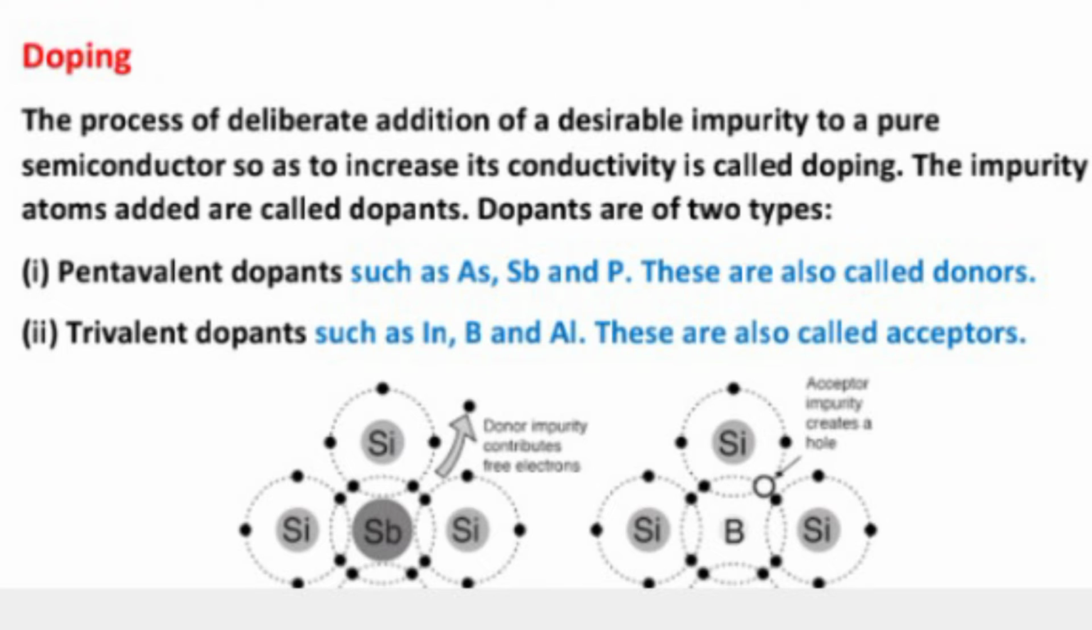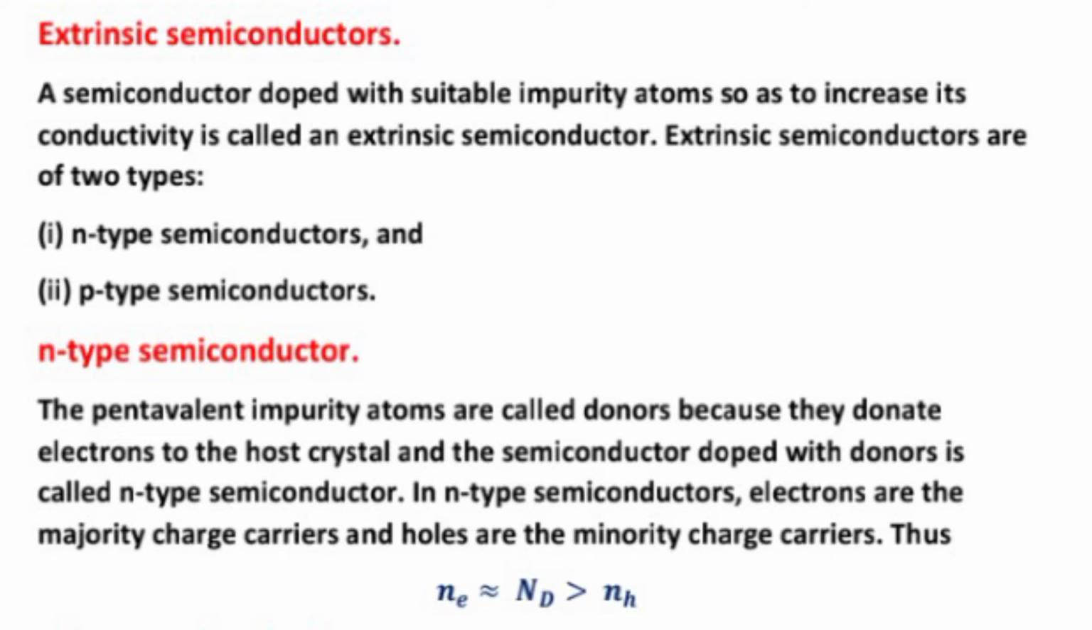These are called acceptors. Next is extrinsic semiconductor. A semiconductor doped with suitable impurity atoms so as to increase its conductivity is called an extrinsic semiconductor. Extrinsic semiconductors are of two types. First is N-type semiconductors and second is P-type semiconductors.